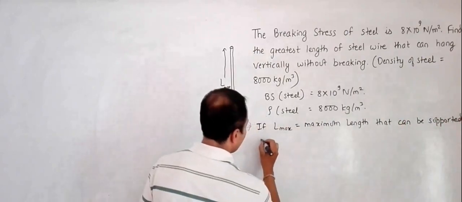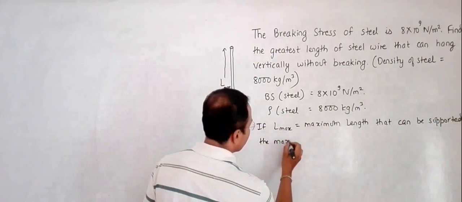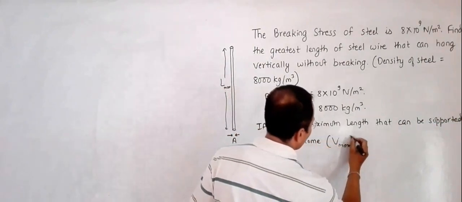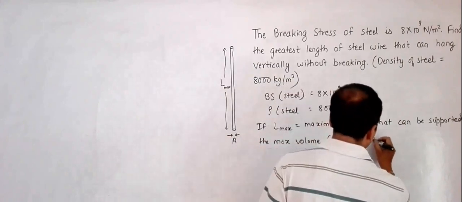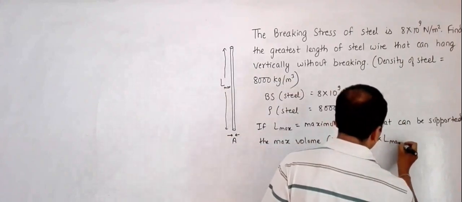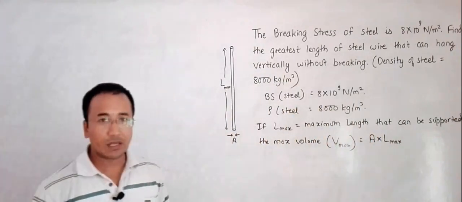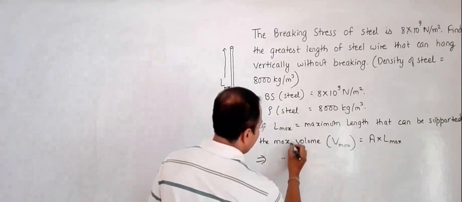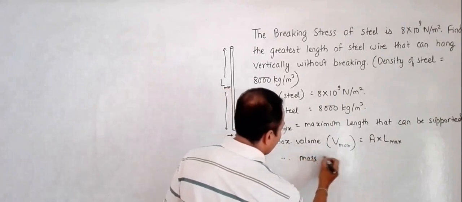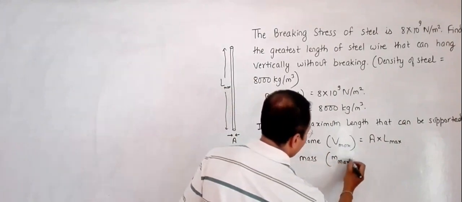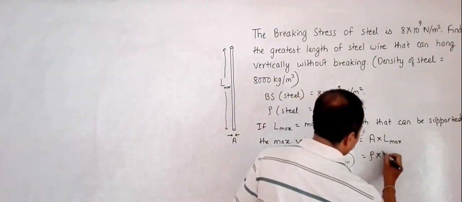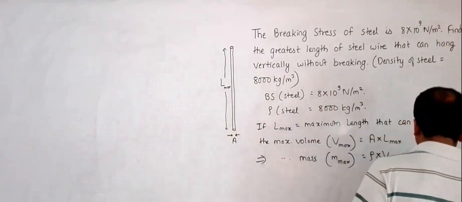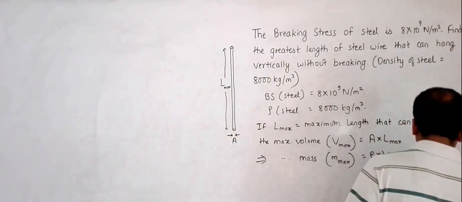Then the maximum volume V max will be equal to cross sectional area A into L max. So volume is equal to cross sectional area into length. This gives us the maximum mass, M max, equal to rho into V max, so it will be equal to rho into A into L max.